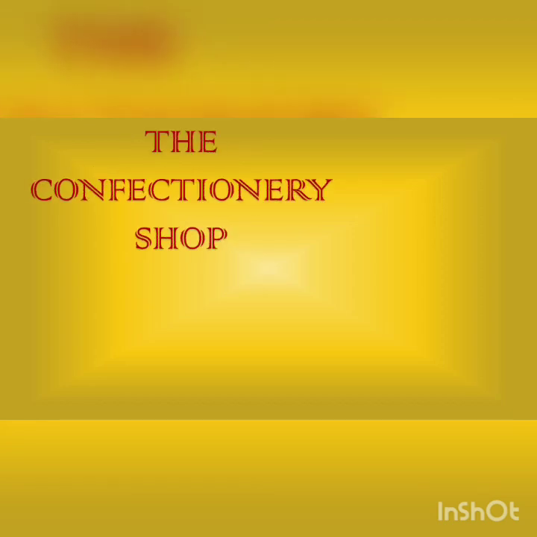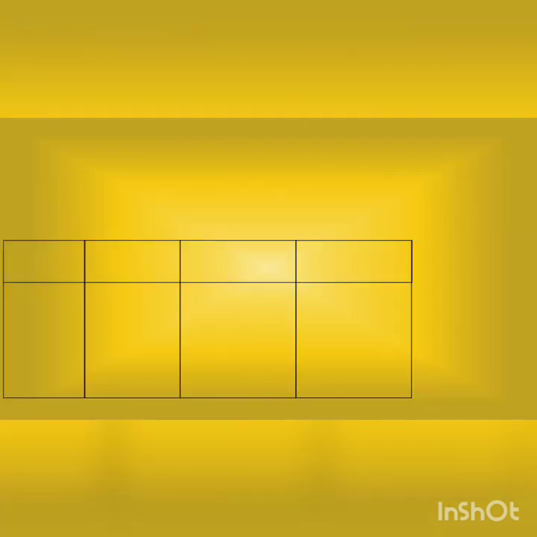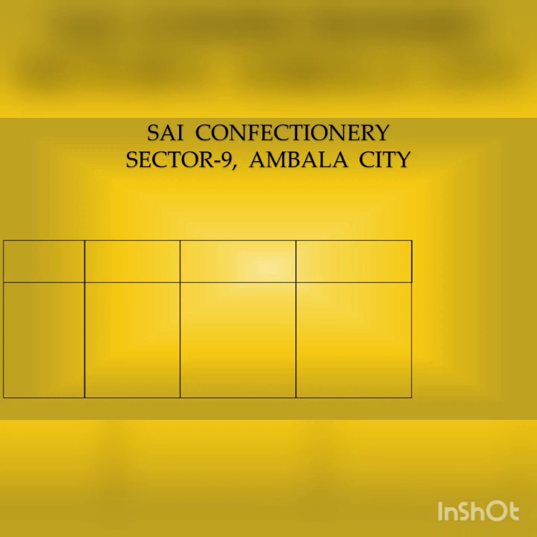Now, suppose you have invited a few friends home and asked them to come for a party. You would like to have a few eatables that you can serve them and have a great party at home. So, you decide to go to a confectionery shop where you can get the things of your choice. When you reach the confectionery, you order a few things, for example, cake, pizza and pastry.